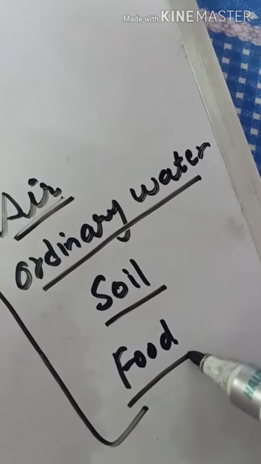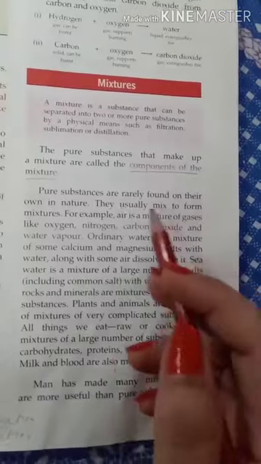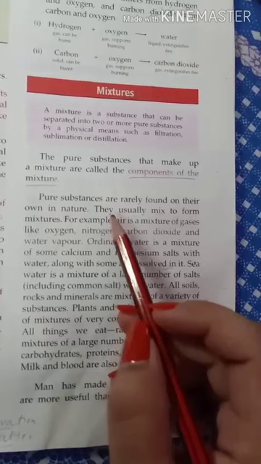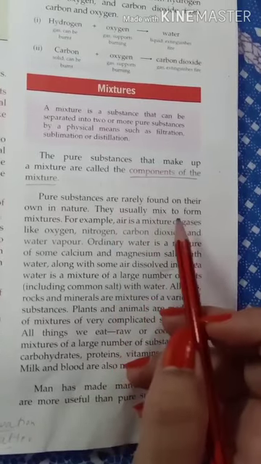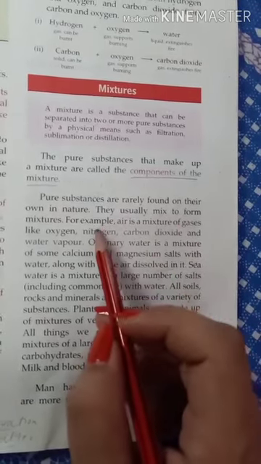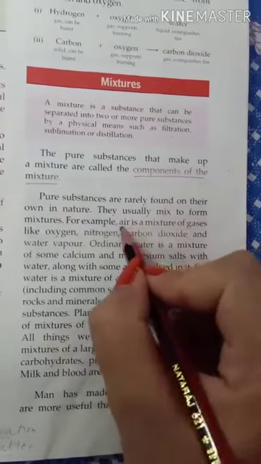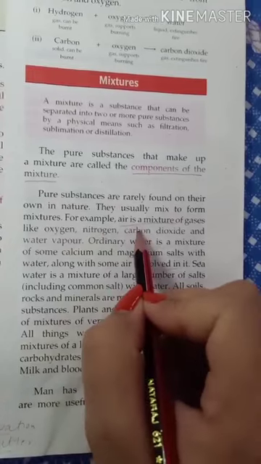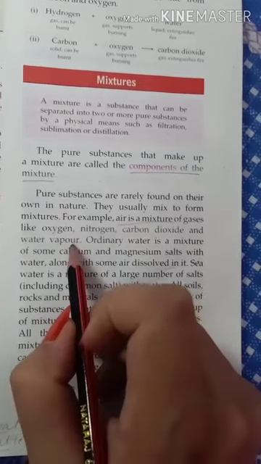vitamins, minerals, etc. So, pure substances are rarely found on their own in nature, and they usually mix to form mixtures. For example, underline, air is a mixture of many gases like oxygen, nitrogen, carbon dioxide and water vapor.